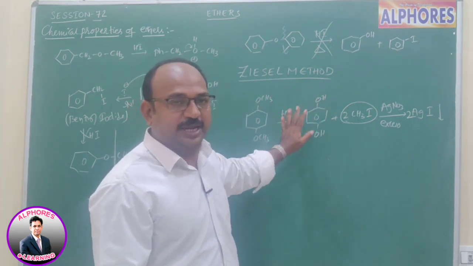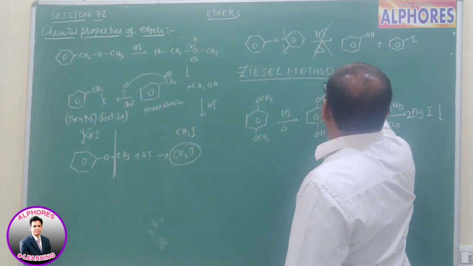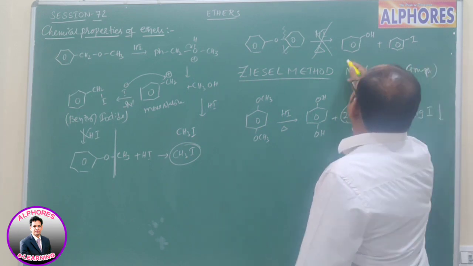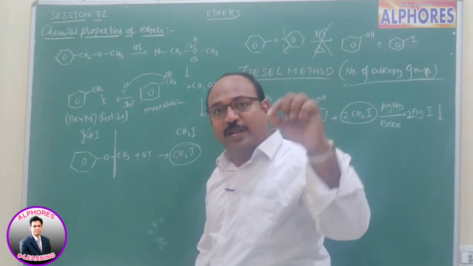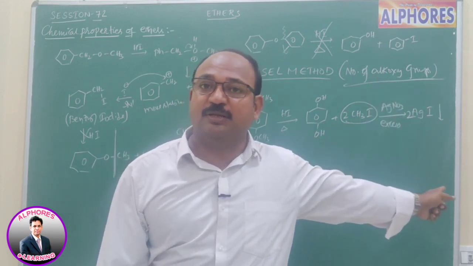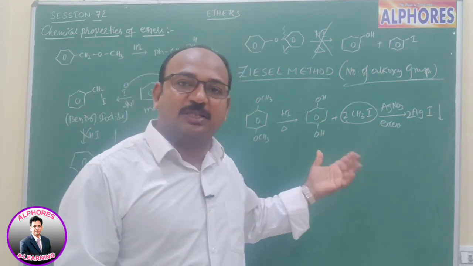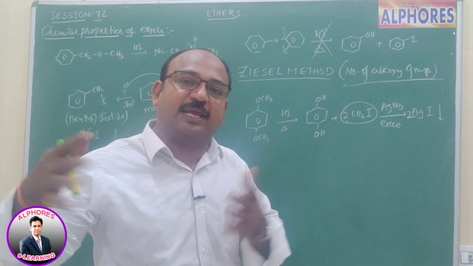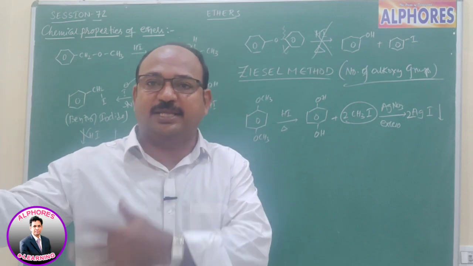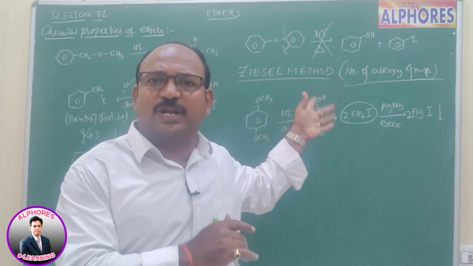Once again, the Zeisel method is used to find the number of alkoxy groups. But you should remember that this is for alkoxy groups attached to the ring, and we are not supposed to apply this method to aliphatic ethers, because in aliphatic ethers, with excess hot concentrated HI, all alkyl groups are going to convert into alkyl iodides, so there this method is not useful.